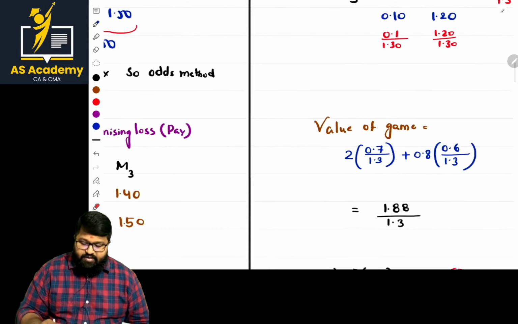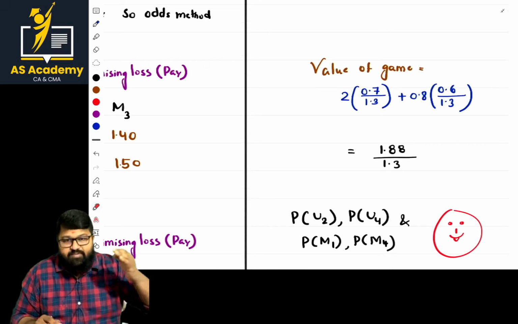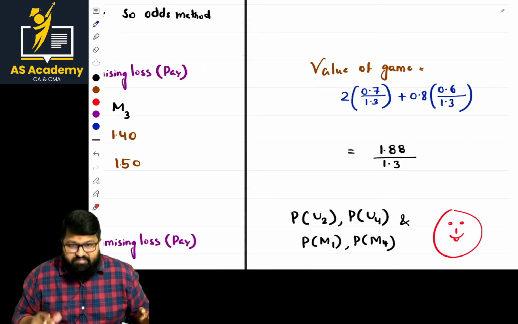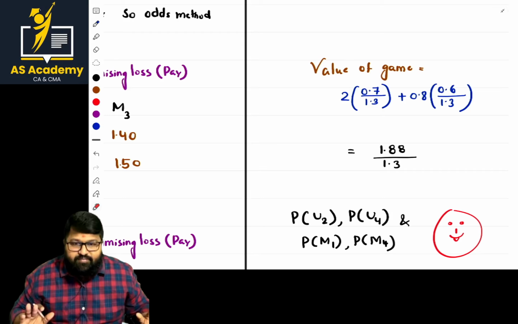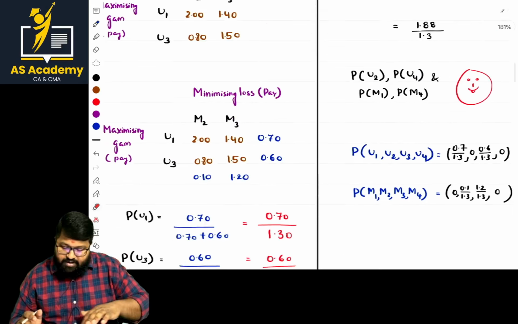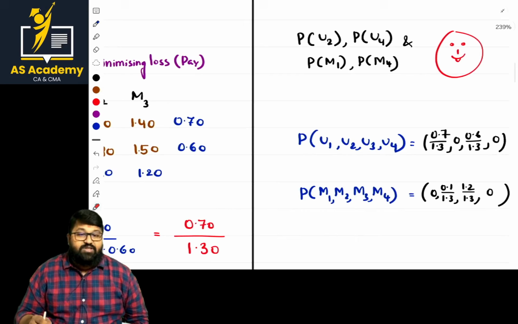Is it clear? If you are having any doubt regarding this concept, and if you are a first time viewer of this class or game theory, just pause the video and solve it by yourself, you can get more clarity. Am I clear now? This is a problem. Now let us go to the other one. Also, at the end, it is a basic requirement: you have to mention the probabilities.